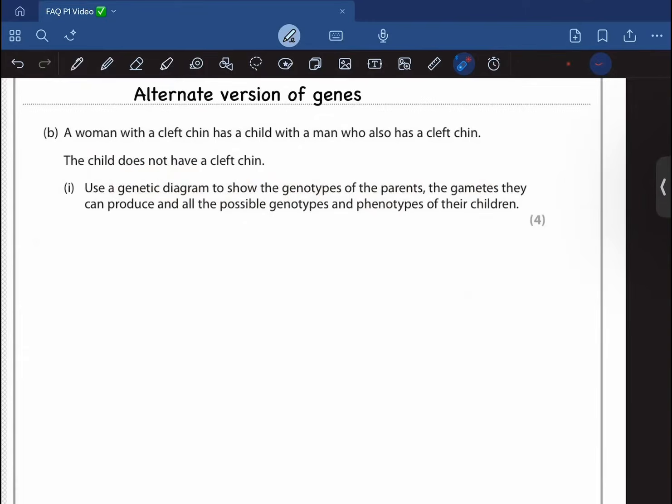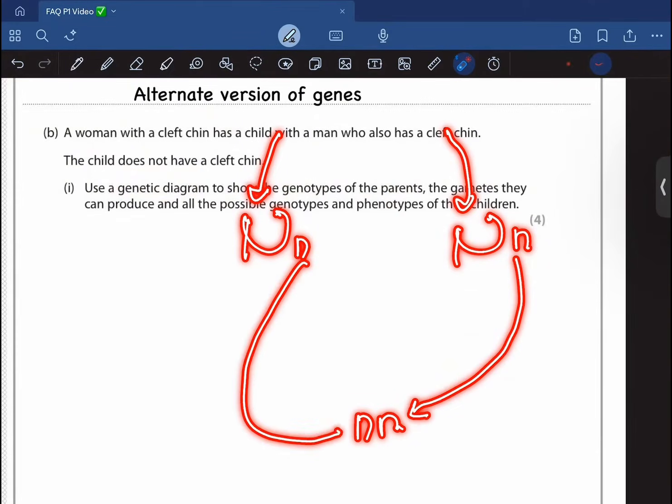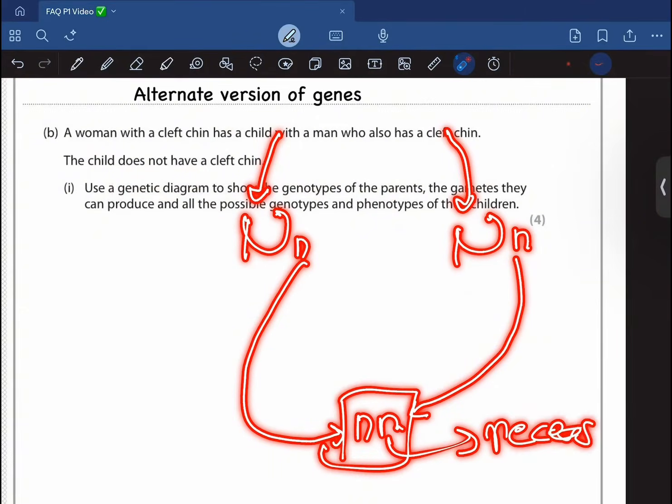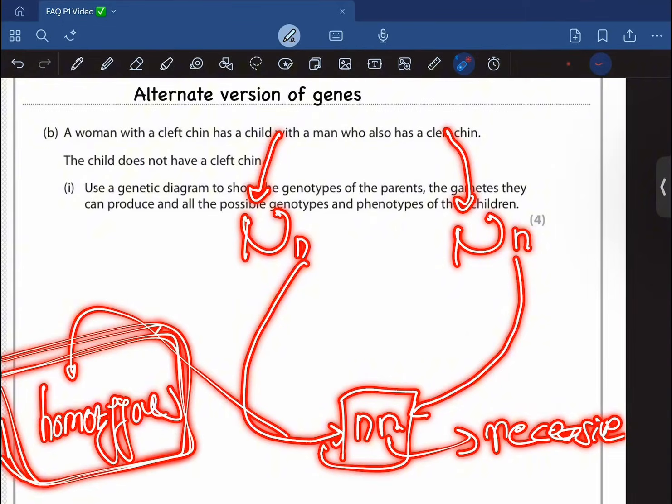that this woman, the mother, has a cleft chin, and the father also has a cleft chin, but their child doesn't have a cleft chin. It means that the parents are both in heterozygous condition, because one of the n is going to come from the father and one of the n is going to come from the mother, and these are the recessive allele, right? And recessive alleles are only expressed if they are in the homozygous condition.